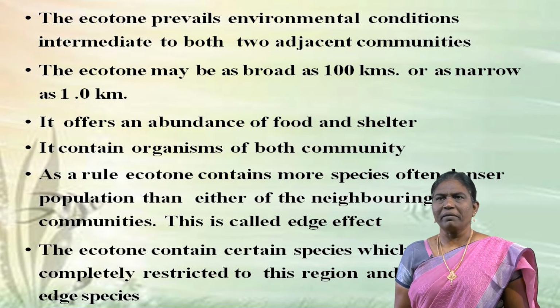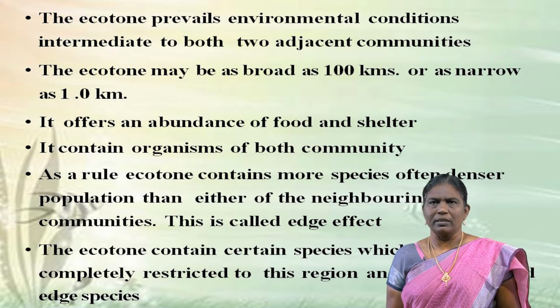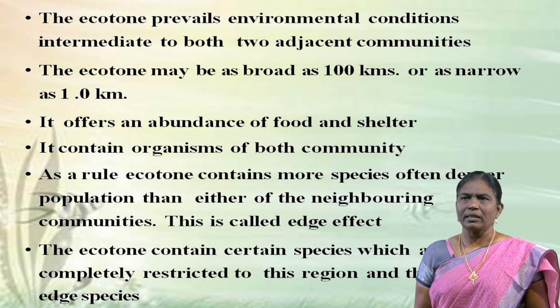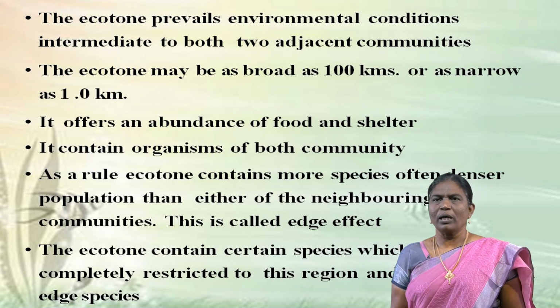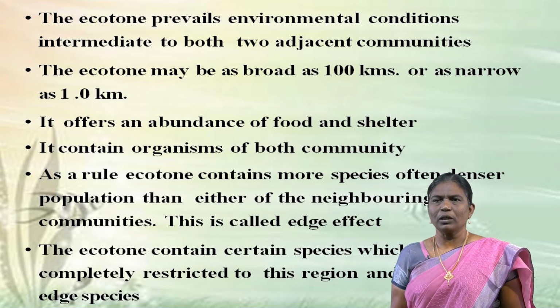The ecotone has environmental conditions intermediate to both adjacent communities. The ecotone may be as broad as 100 kilometers or as narrow as 1 kilometer. It often offers an abundance of food and shelter. It contains organisms of both communities.